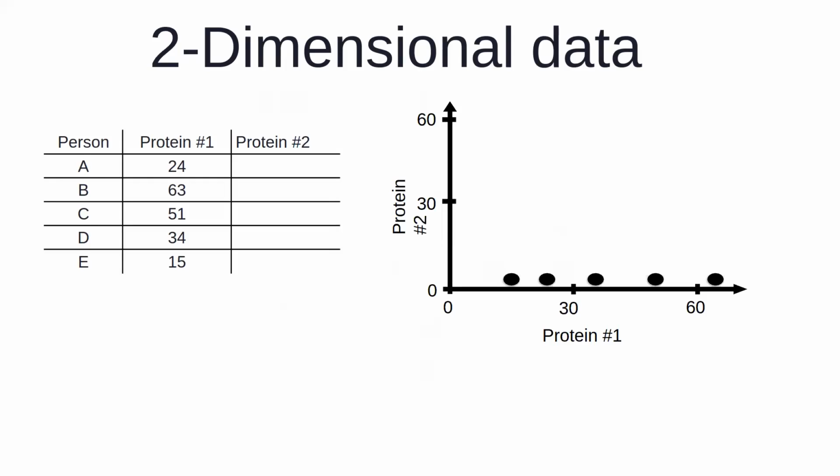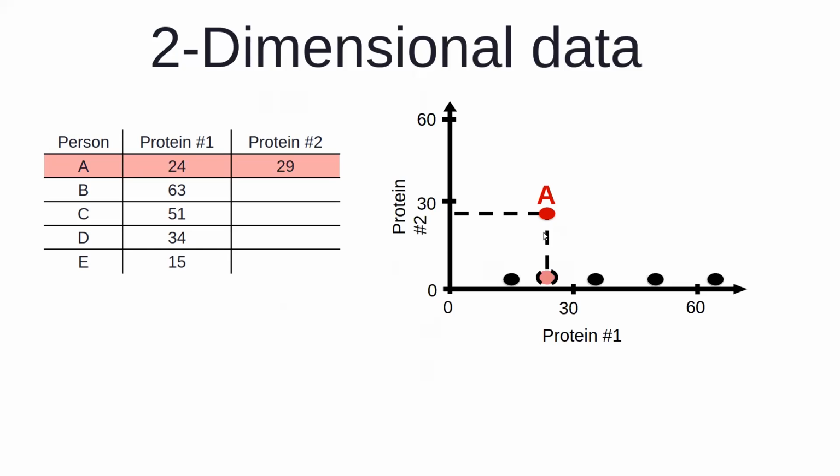Now, if we have data about, say, a second protein, or if we link this to our housing data set, I have the information about the total number of rooms in the house and the total income of the people who are living in that house. So that becomes the second dimension. Once we have two dimensions available, we can plot that on a two-dimensional graph. Suppose here we have the information about two different proteins. If this was the plot of the single protein value, and we get the data about the second protein, this is how it will be plotted.